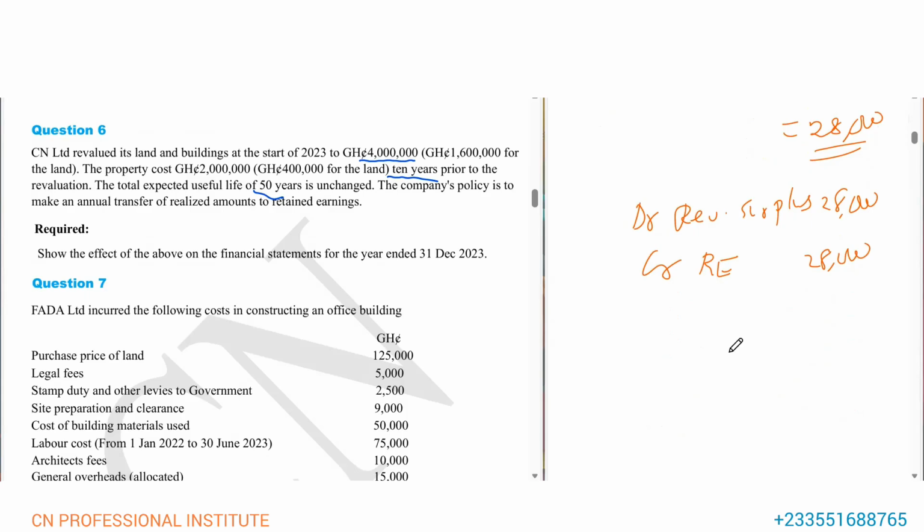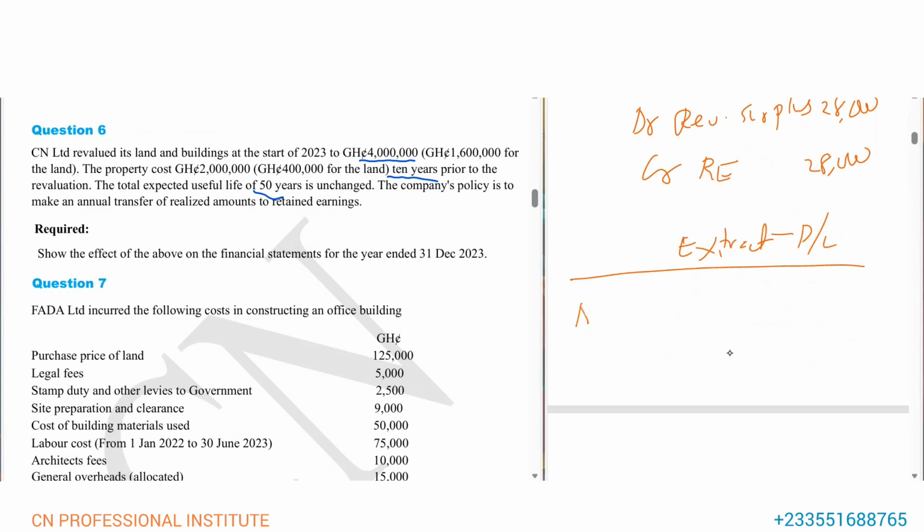Then let's look at the extract. So this is how the extract will be. Let's look at the P or L. So in the P and L, we are going to record depreciation for 2023. And don't forget this for 2023.